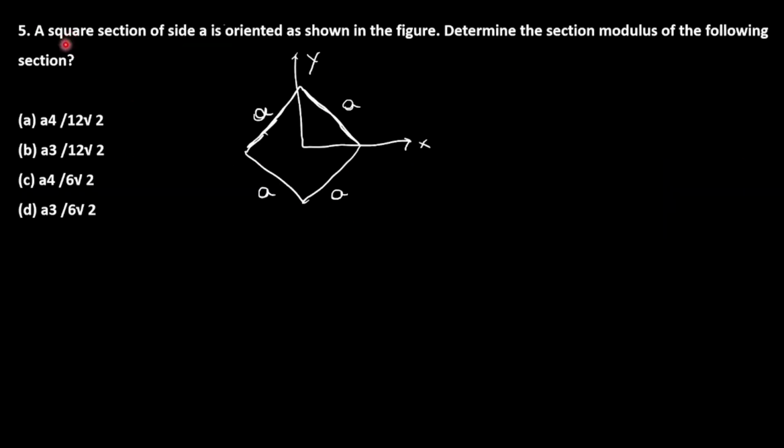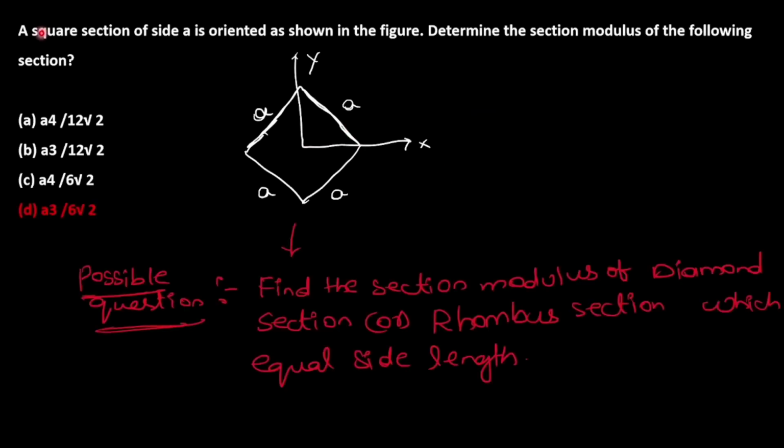Next question. A square section of side A is oriented as shown in the figure. Determine the section modulus of the following section. So what is he asking? Find the section modulus for this section. In the question he said the square section is oriented like this. So he can ask the question like this also: find the section modulus of a diamond section.